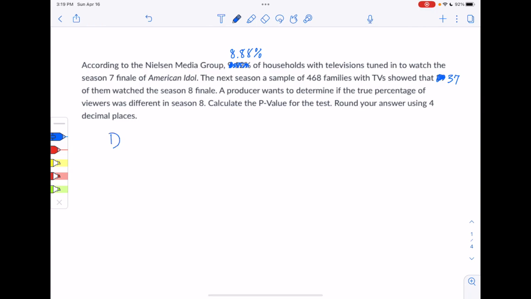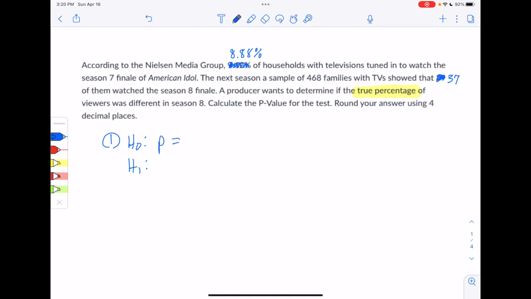So the first one, step 1, would be to determine the null and the alternative hypotheses. And to do that, the first thing you want to think about is what setting are you in? Are you in mean land or are you in proportion land? They're asking us to do a test on the true percentage here, so that shows that we're in proportion land. So we're going to have a p equals type of H0.